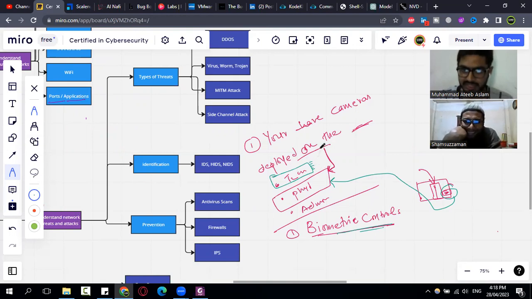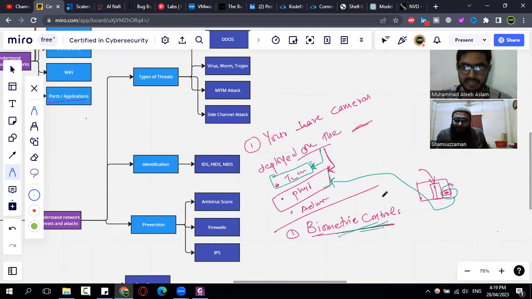So the controls are divided into types based on the access they are controlling. If they are controlling physical access, they are known as physical controls. If they are controlling logical access, for example, firewall, antivirus, or even a biometric control can act as a logical control.